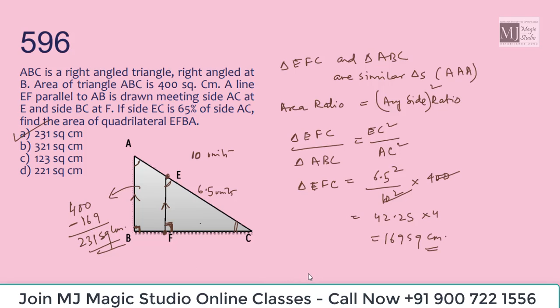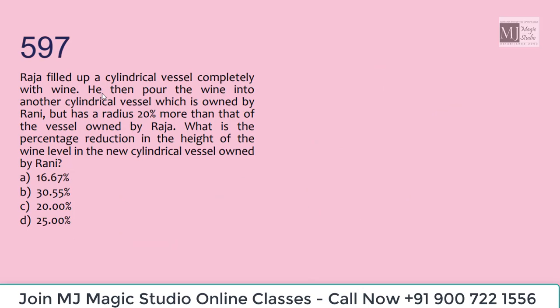Option A. Raja filled up a cylindrical vessel completely with wine. Okay, this is Raja's vessel. He then poured the wine into another cylindrical vessel which is owned by Rani but has a radius 20% more than that of the vessel owned by Raja. Okay, radius is 20% more. What is the percentage reduction in the height of the wine level in the new cylindrical vessel owned by Rani?